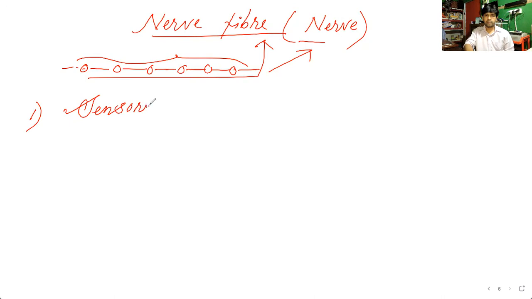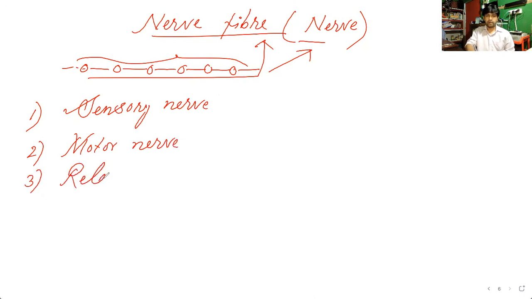Sensory nerve. Okay. Number 2 is the motor nerve. Motor nerve. And third one is the relay nerve. Relay nerve. So what are they? I'm telling you. So sensory nerve, what is it doing?